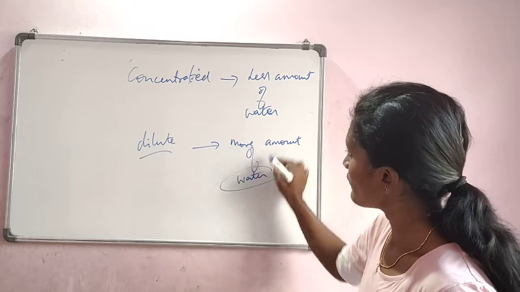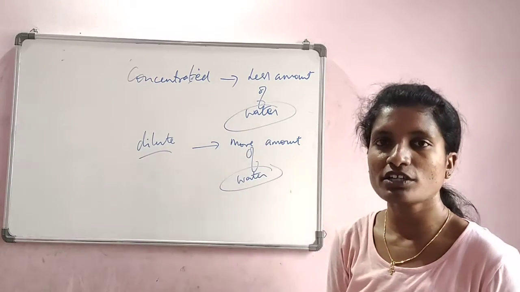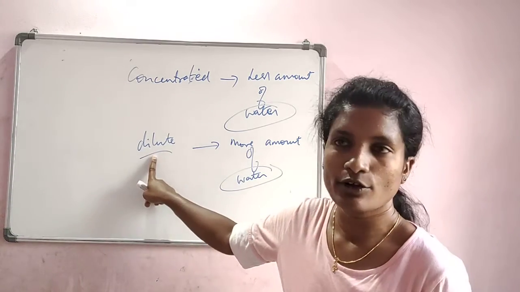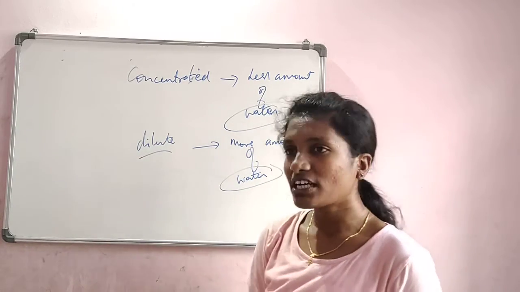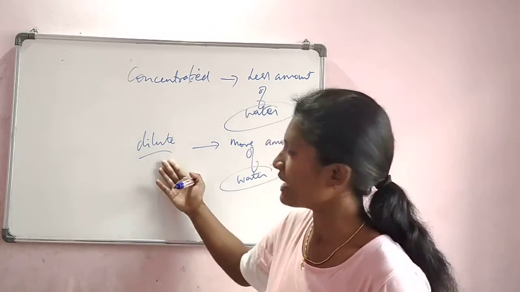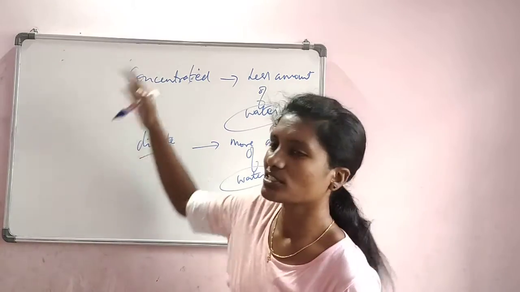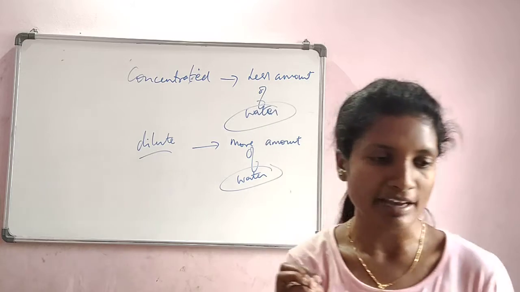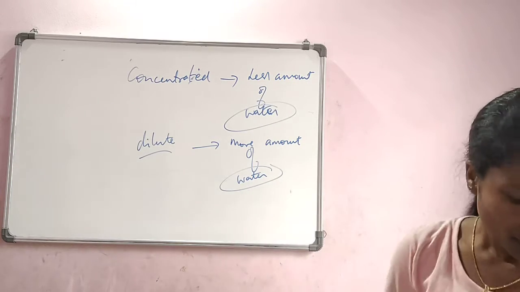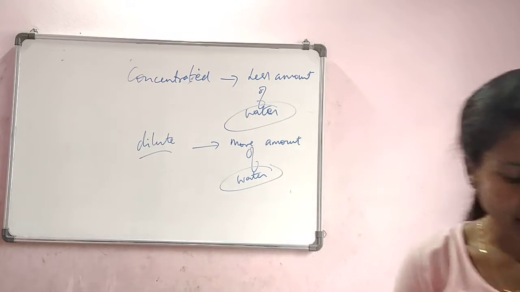So it is the one common thing, water. The more the water, the more dilute; the less the water, the more concentrated. So we can definitely make a concentrated acid into a dilute acid, whereas the reverse process is quite difficult. You cannot take all the water back out of the acid. So how do we dilute an acid?